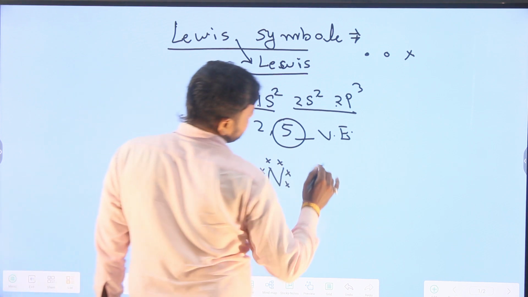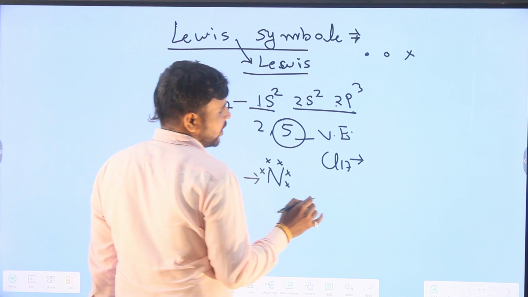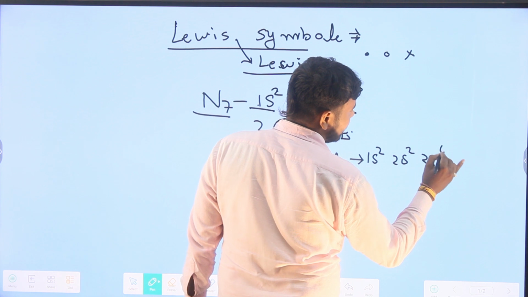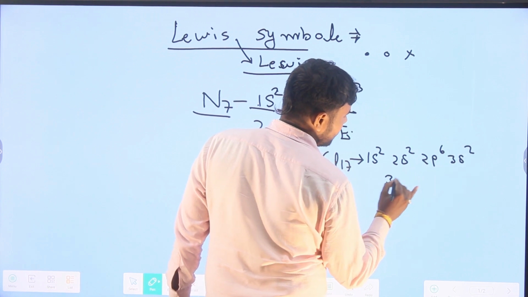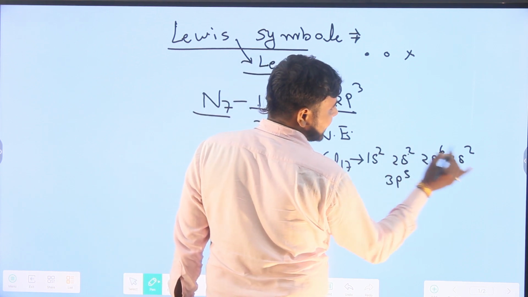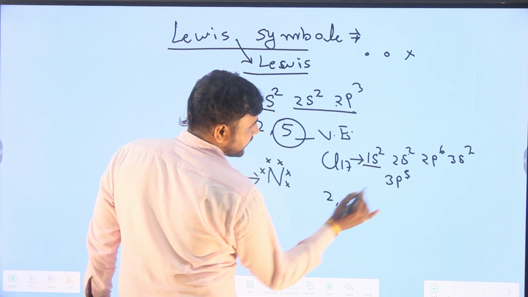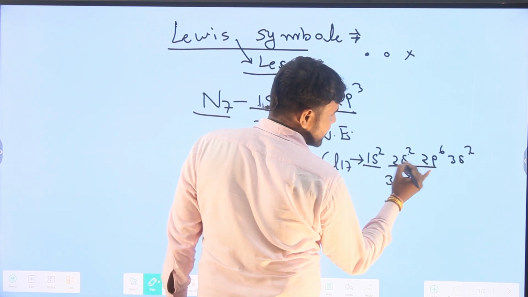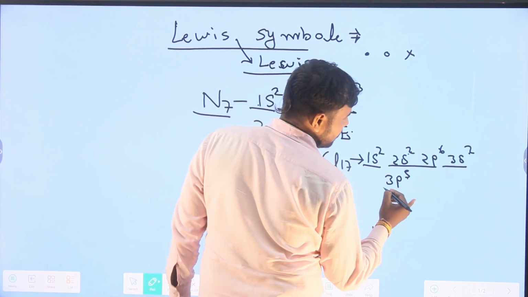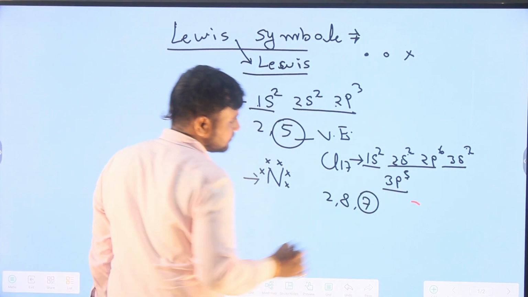Next example: Cl, atomic number 17, that is chlorine. Electronic configuration: 1s2, 2s2, 2p6, 3s2, 3p5. The first shell has 2 electrons, the second shell has 8 electrons, and the third shell has 2 plus 5, which is 7 electrons.